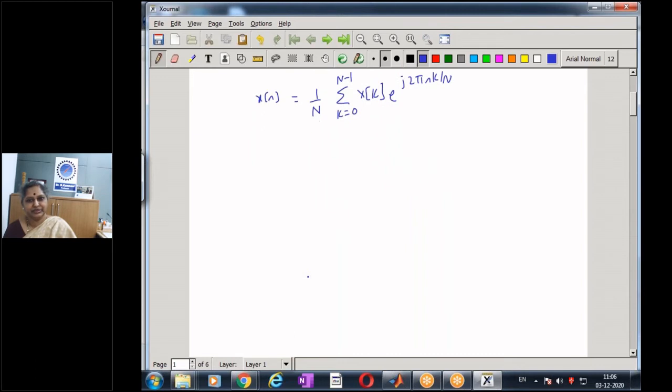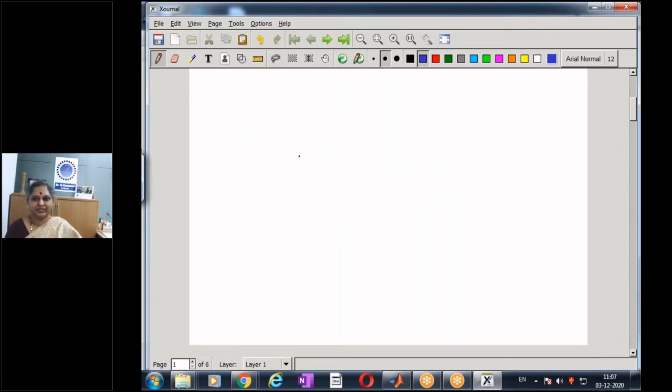For ease in computation, we will see how to compute this summation and take up some examples purely to appreciate the concept of DFT. So the examples are selected in that manner.